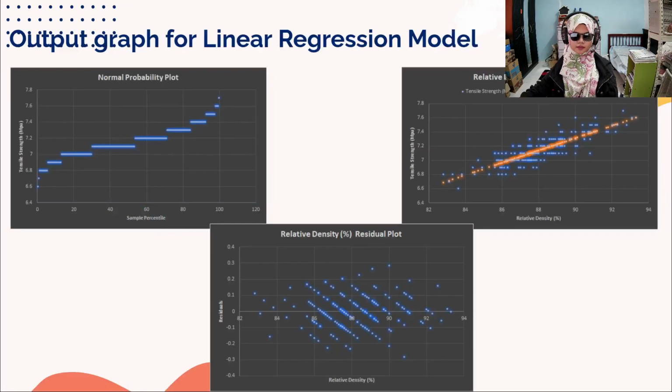Next, these are the output graphs that we get from Microsoft Excel for the linear regression model: the relative density line fit plot, the relative density residual plot, and the normal probability plot.